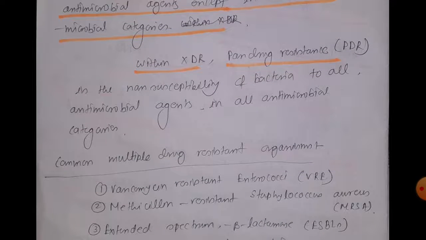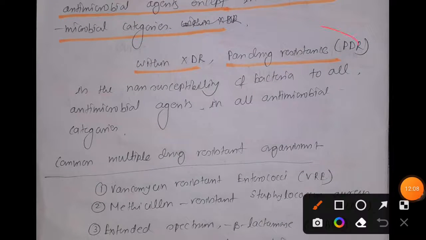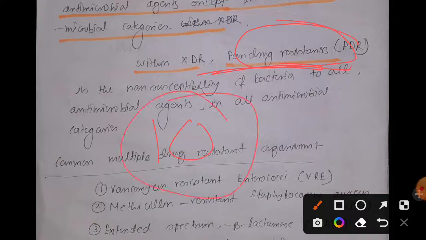Okay, so along with XDR, there is a still worse situation known as pan drug resistant. What is the meaning of pan drug resistance? Microorganisms that have developed pan drug resistance have antimicrobial resistance towards all the 10 categories, and within those 10 categories towards all the 5 antimicrobial agents.